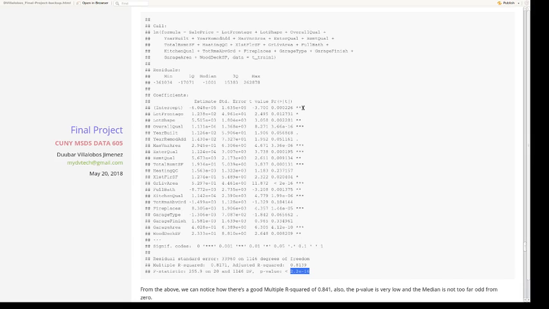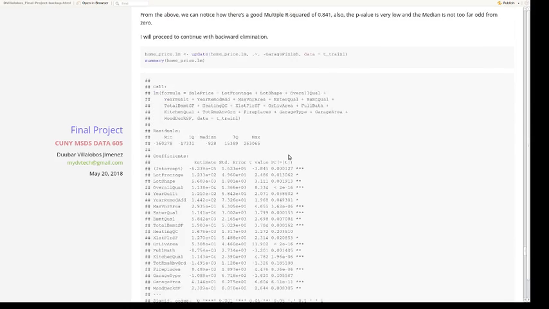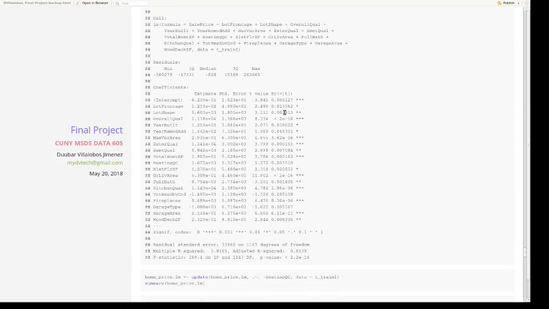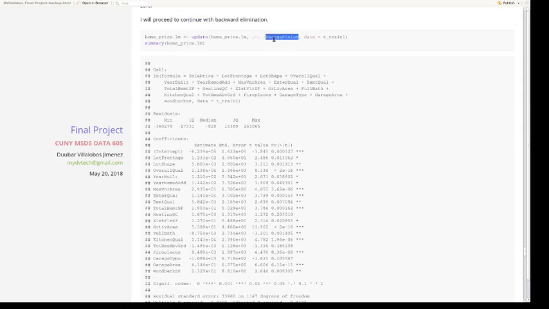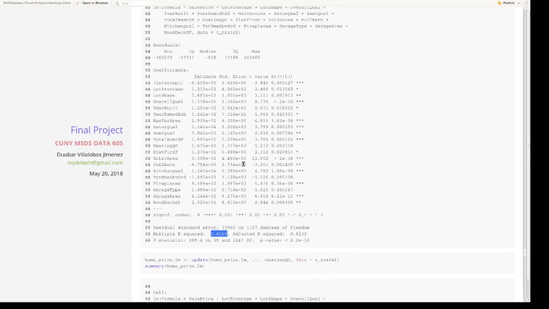Also, I see some p-values over here that are quite small, some of them not so much. So what I ended up doing was taking them off one by one and comparing. In this case I took out the garage finish and noticed that the values stayed about the same.